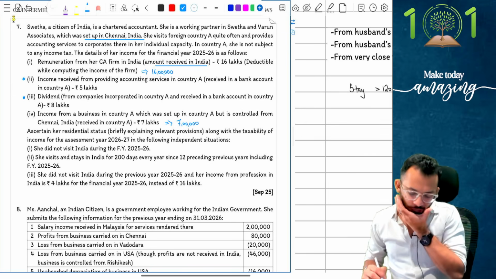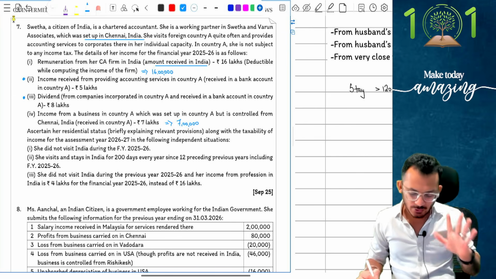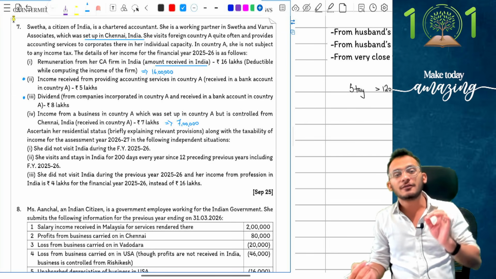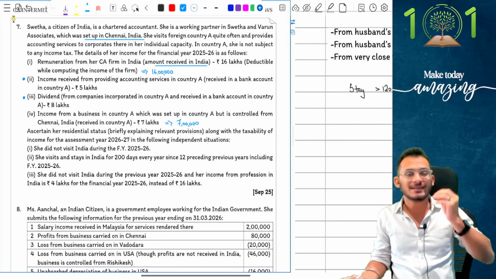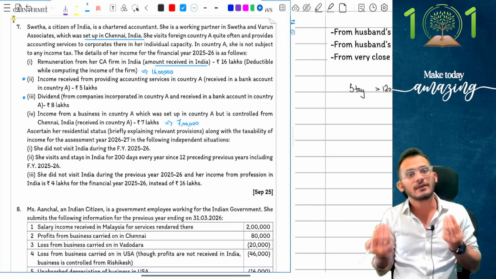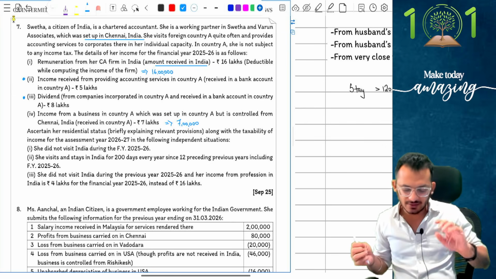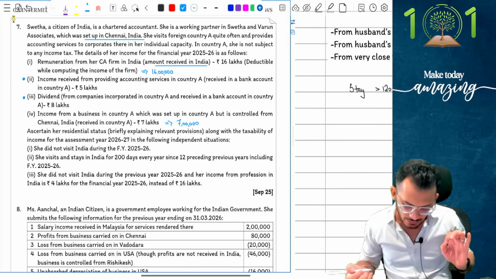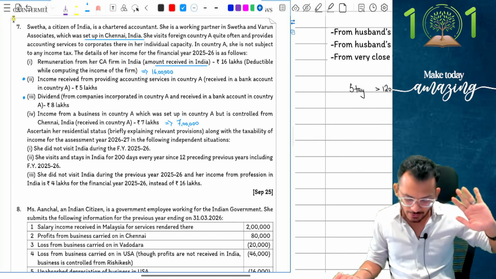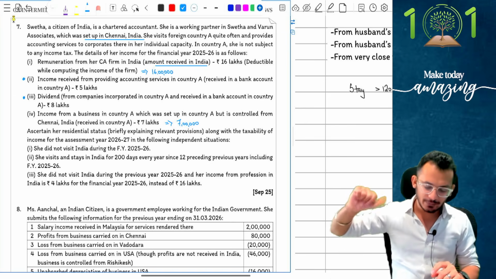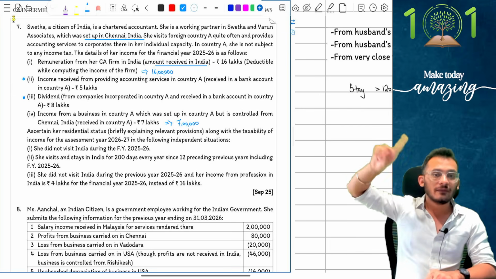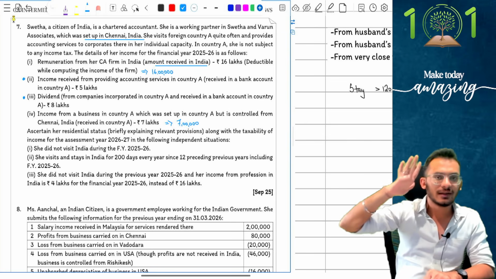Ascertain a residential status along with taxability of income in the following situation. Situation number 1, she did not visit India during the previous year 25-26 at all. Now people, if she does not visit India for previous year 25-26 at all, which means even if my Indian income is more than 15 lakhs or less than 15 lakhs, I would not care. She did not visit India during the previous year at all. So she is a citizen of India who is working outside India, has not visited India at all, which means my second condition of 120 and all is not relevant. I don't care about it.